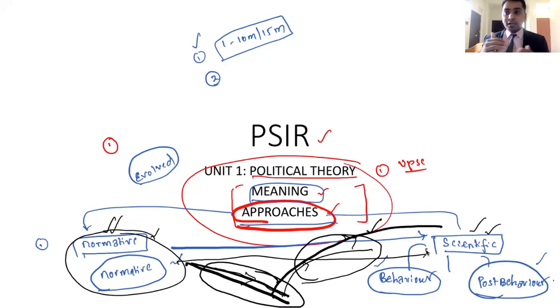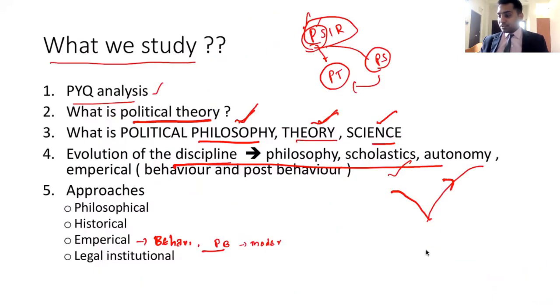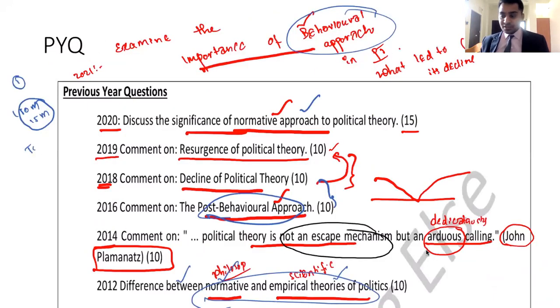Because of that orders calling, political science started to resurge. Why did it start declining? It started declining because the then political thinkers thought that their duty is over just by stating the theories rather than putting them into practice. As a result, they thought that it is just an escape mechanism in the sense of just my duty, right? That is what they thought.